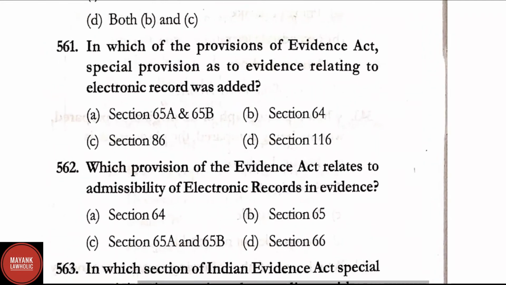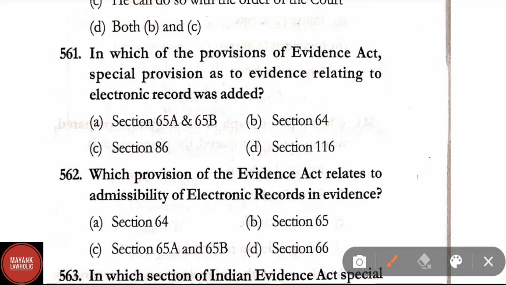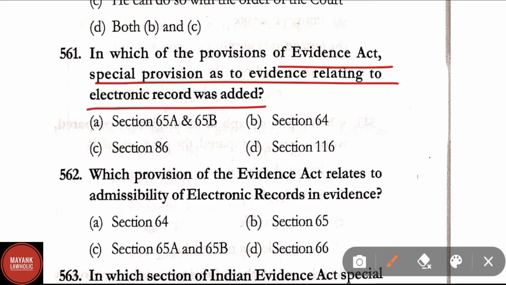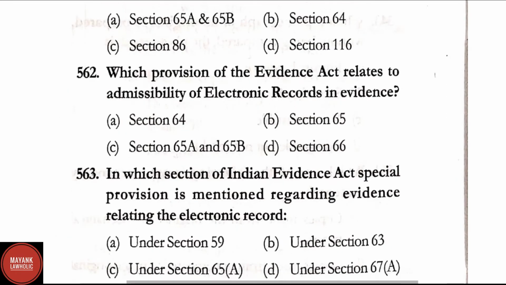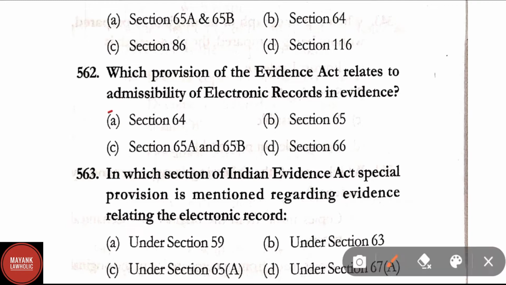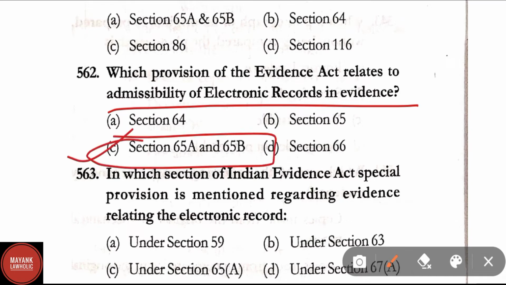Question number 561. In which of the provisions of the Evidence Act were special provisions as to evidence relating to electronic record added? The correct answer here is option A, that is section 65A and 65B. Question number 562. Which provisions of the Evidence Act relate to admissibility of electronic records in evidence? Here the correct answer is option C, that is section 65 and 65B.